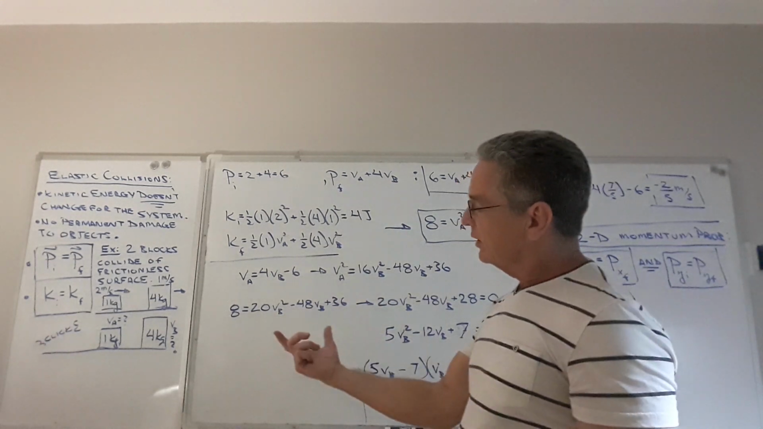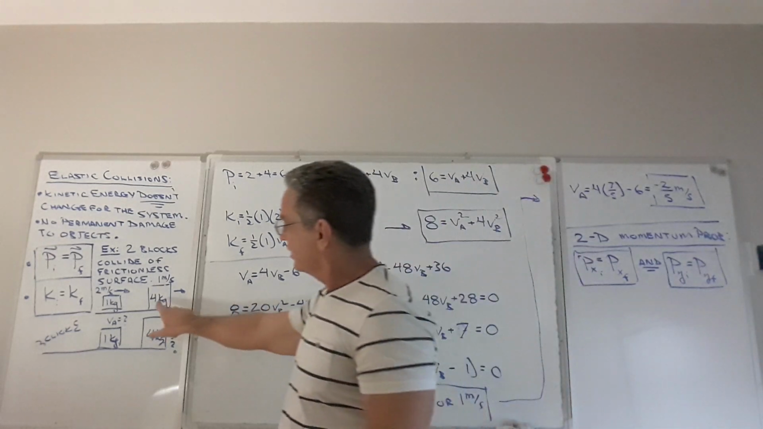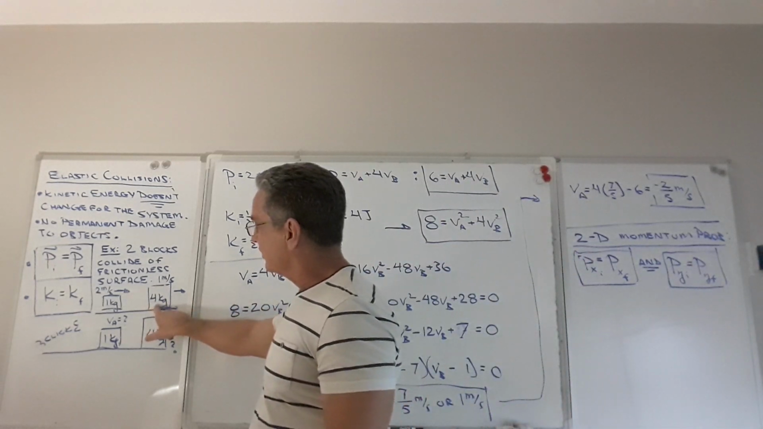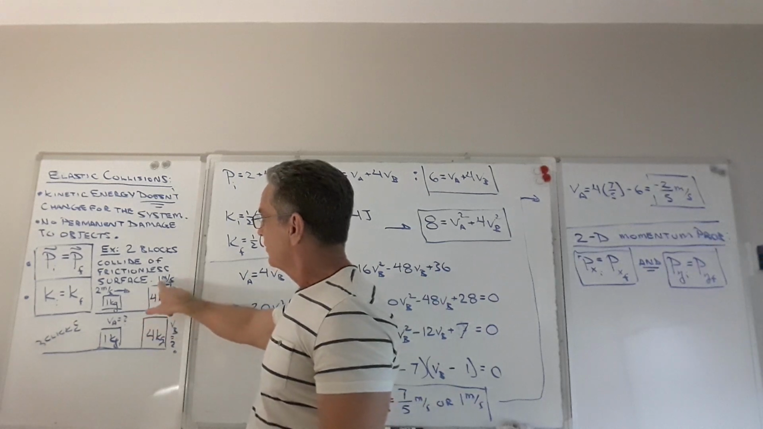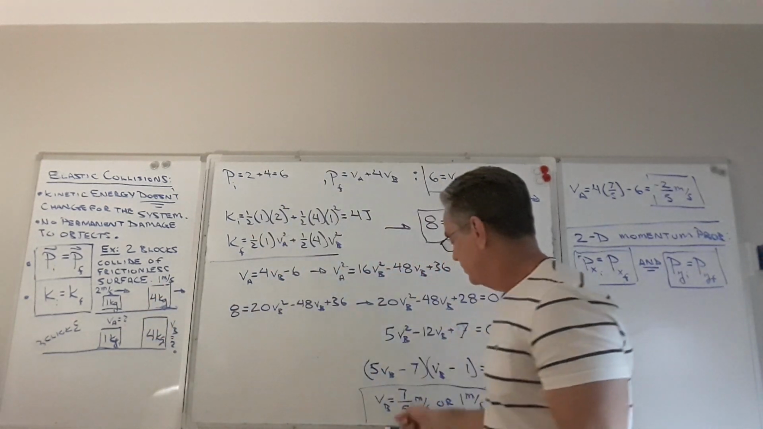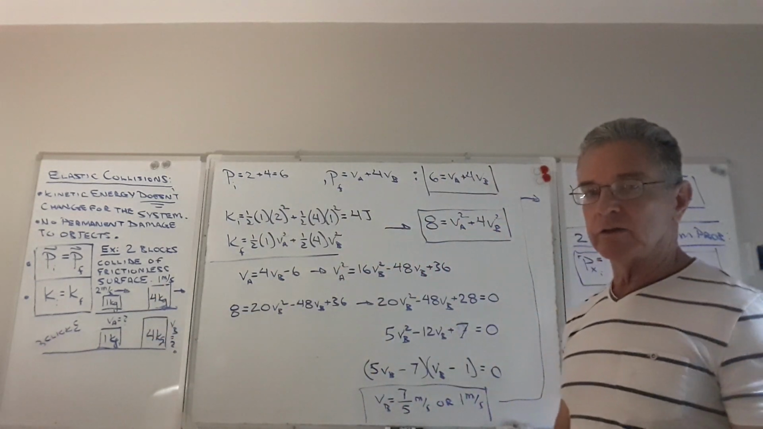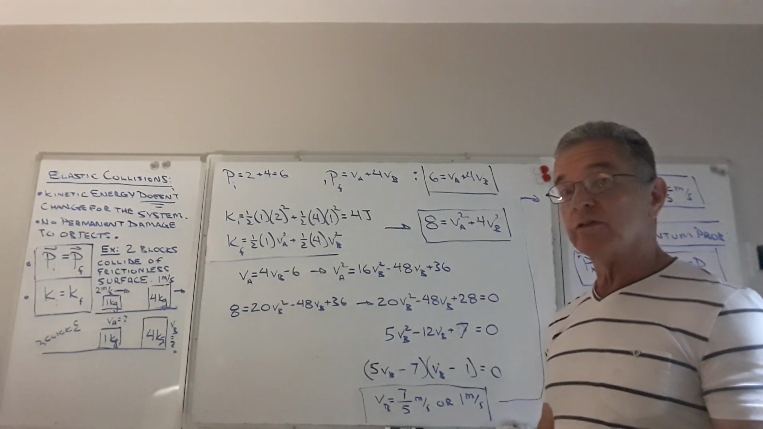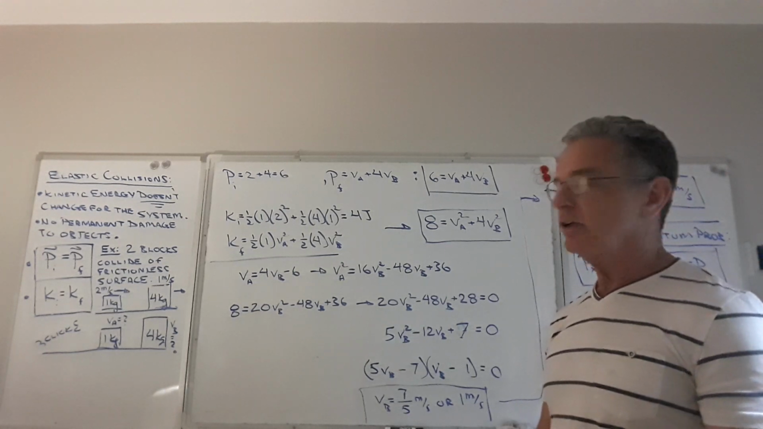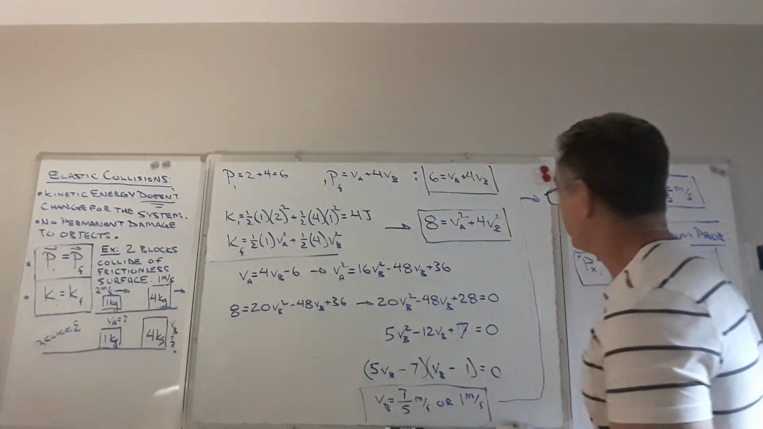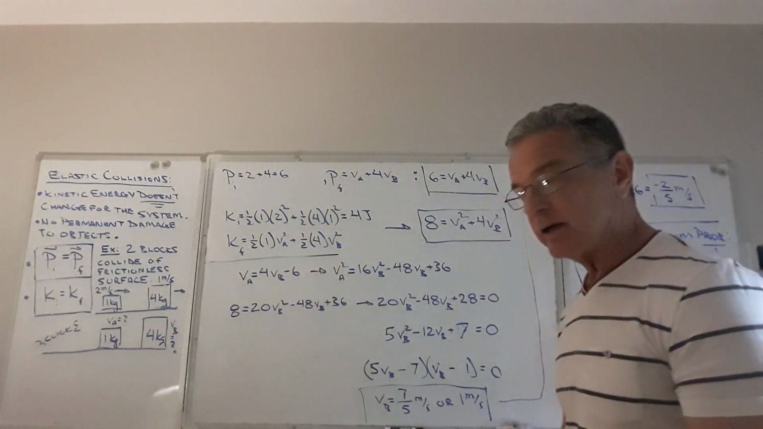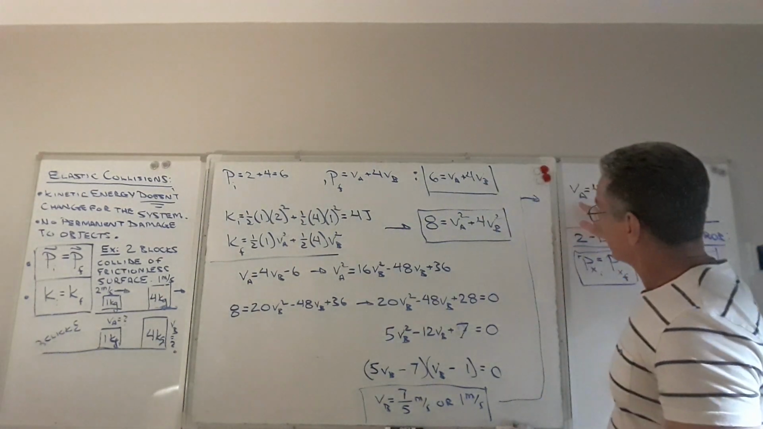So during the collision, what happens is the second block, the 4 kilogram block, is sped up from 1 meter per second to 7/5 meters per second. So it's sped up by 2/5 of a meter per second, right, due to the collision. That probably means that block A is slowed down, right?